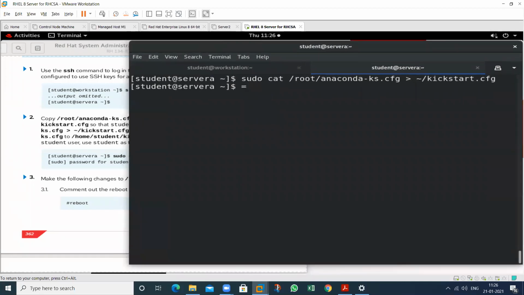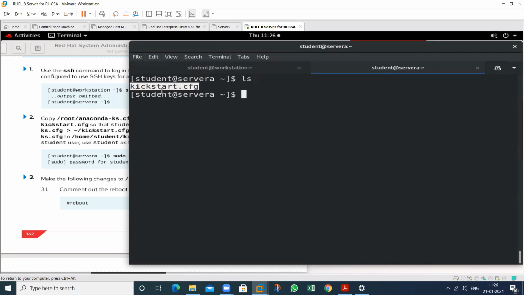See, now check whether this file is created or not. See this one. By using this particular name, this file will be copied in your own home directory. So this is the sign of your home directory. And this is the name of this particular cfg file. It means this particular configuration file. This is my kickstart file. You can give any name, but the extension should be .cfg.